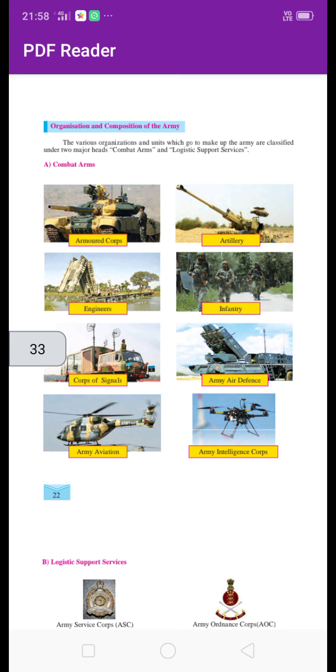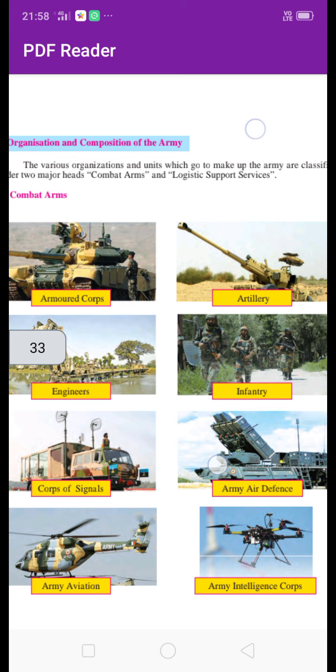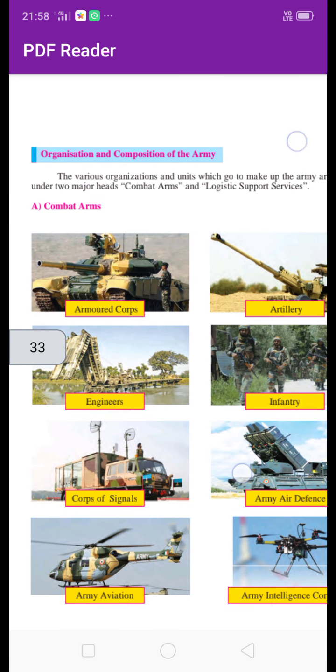Now today we are going to learn organization and composition of the army. Means there are different organizations and units which go to make up the army.